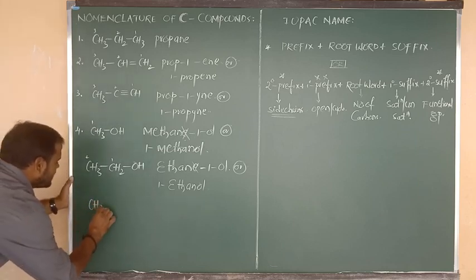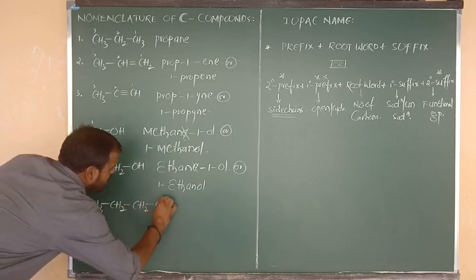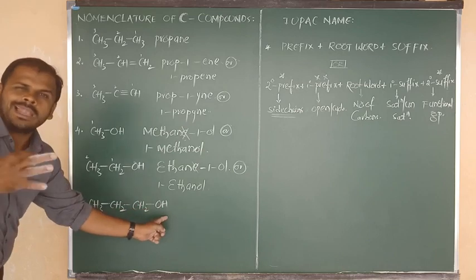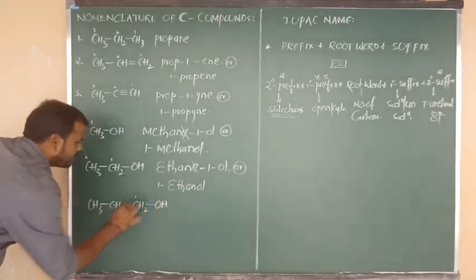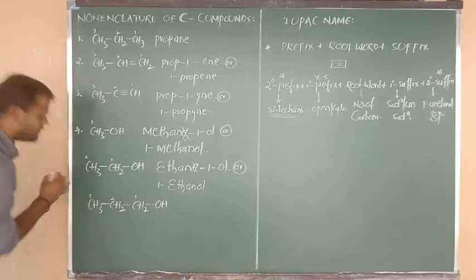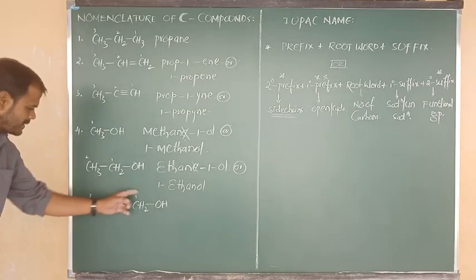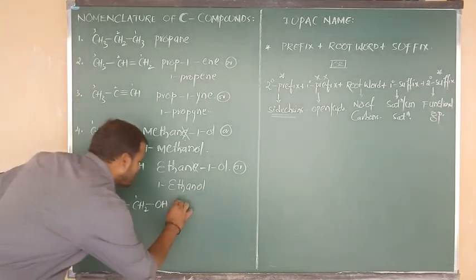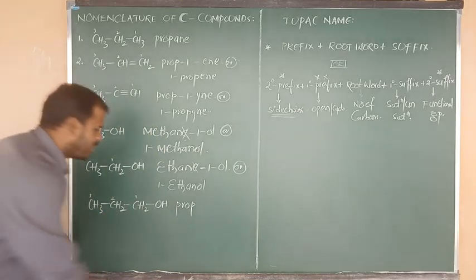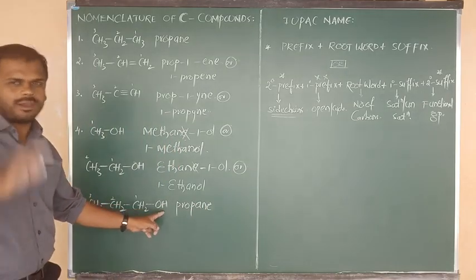Suppose CH3 bonded to CH2, again bonded to CH2, again bonded to OH. Again here OH is the alcoholic functional group. Its connected carbon is 1, the next carbon will get second priority, and the next carbon will get third priority. Is there any side chain? No more, but 3 carbons are there. 3 carbons means the root word is pro, and all have single bonds, so we say an. And the functional group is ol, alcohol.